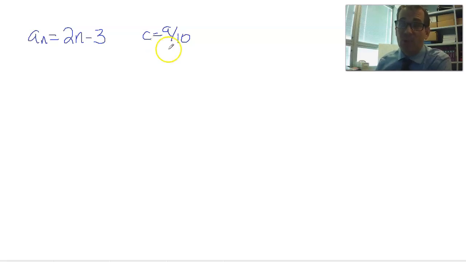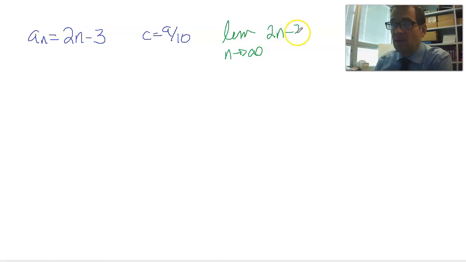So we are going to try to prove if the limit of 2n minus 3 as n goes to infinity is equal to 9/10. If I were to rewrite this as a limit statement, it would say what I just said in words. Limit as n goes to infinity of 2n minus 3 equals 9/10. And the idea there is that as n gets gigantically huge, this expression will spit out values that get closer and closer and closer to 9/10.